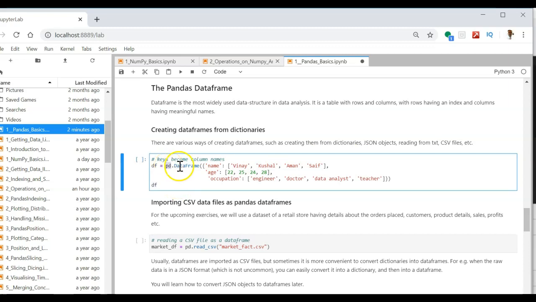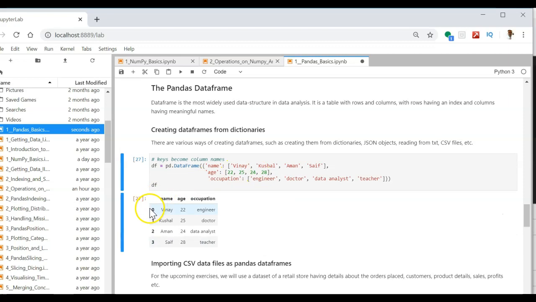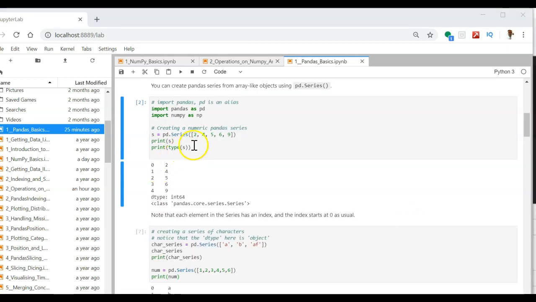So here we have DataFrame as one of the functions in the Panda library. Here I am creating key value pairs. So name is my column, age and occupation. So I am having 3 columns, and under each column I am having 4 elements. See the output here. Now the output is having 3 columns: name, age and occupation, and rows are denoted by index 0, 1, 2, 3.